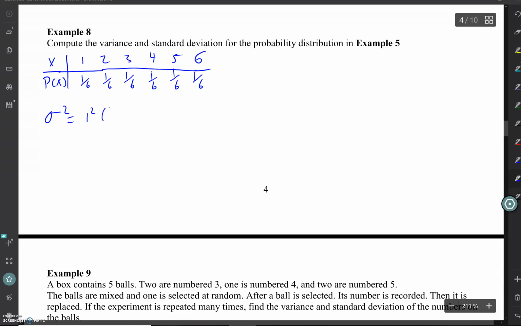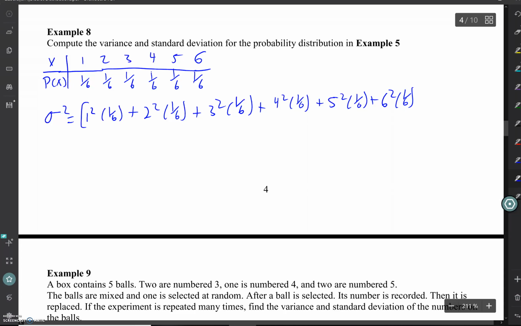We'll say 1 squared times 1/6 plus 2 squared times 1/6, 3 squared times 1/6, 4 squared times 1/6, 5 squared times 1/6, and lastly 6 squared times 1/6. Now I want to add all of that together, and then we're supposed to subtract the mean squared. What was the mean of this? 3.5. So we're going to square 3.5 and subtract it at the end.